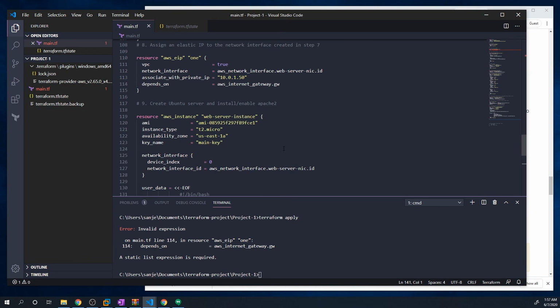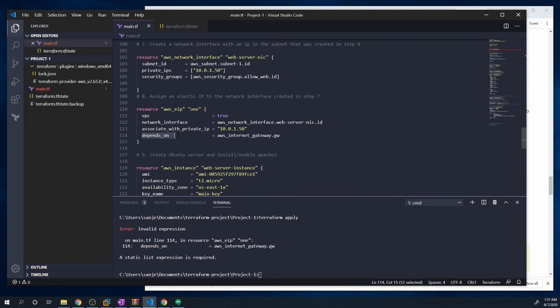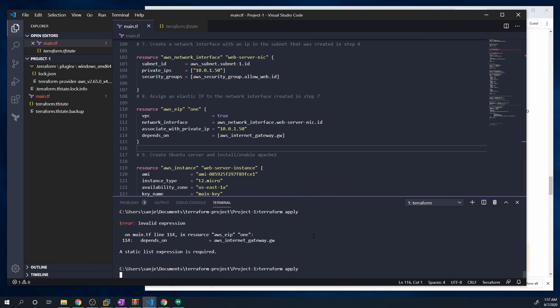Okay, I already know my mistake. When you use the depends_on parameter, you actually have to pass it in as a list. The reason we pass it in as a list is because we can specify multiple things that we need to wait on before we actually run the Elastic IP. If we wanted to make sure that the VPC got created, we can specify that, as well as the subnet and so on. So you can put in as many criteria as you want. That's why we have to pass it in as a list. And let's do Terraform apply again. Hopefully it goes through this time.